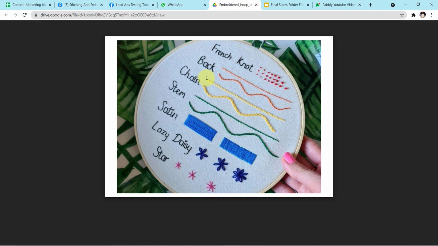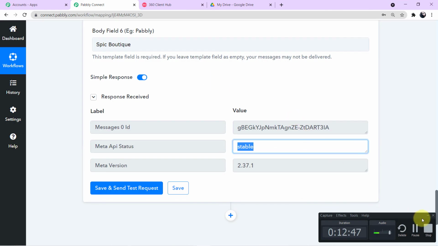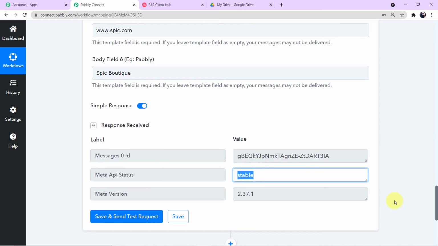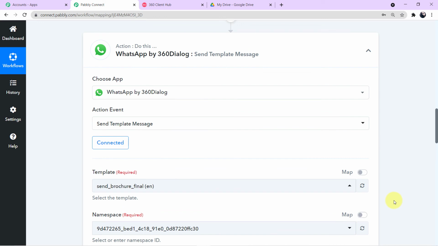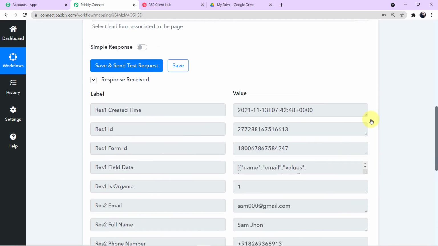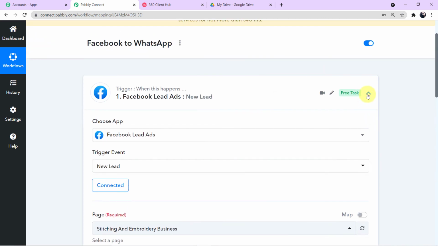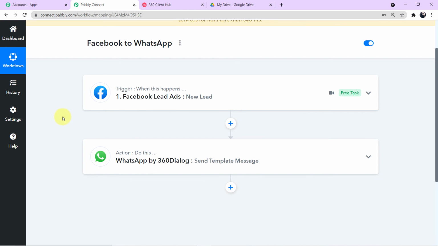Now let me take you back to my Pabbly Connect account one more time and let me show you what all we have done. Okay, now we have done the workflow in two simple processes. First, we have integrated Facebook lead ads with Pabbly Connect, because the idea here is we have run a live advertisement in our Facebook account, and customers will reach our advertisement and fill up the form.